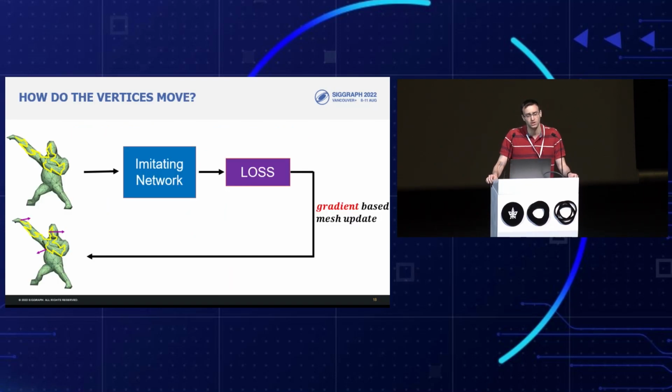Well, the influence of a vertex on the classification is manifested in the gradient of the loss. The more influential a vertex is on the loss, the bigger its gradient will be. And so, we backpropagate this gradient to the vertices. I repeat, to the vertices and not to the weights of the imitating network, which are frozen. And we change the vertices in the opposite direction of the gradients, so that each vertex along the walk is changed to make the mesh look less like its original class. And the more influential vertices move more than others.